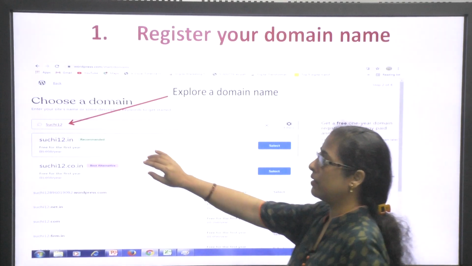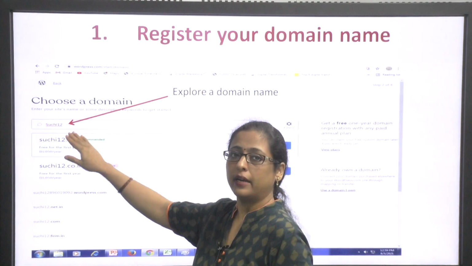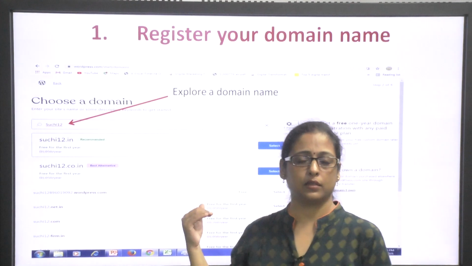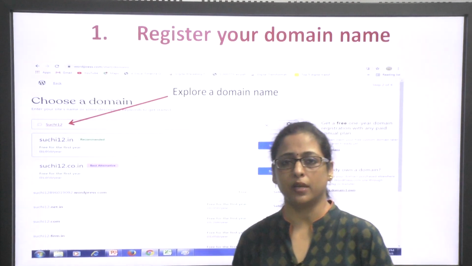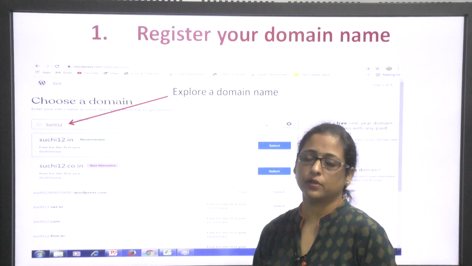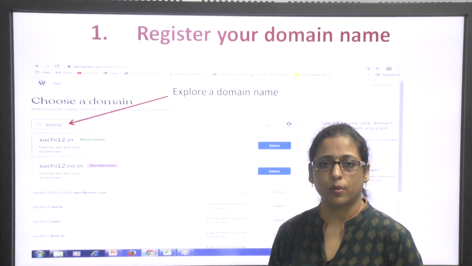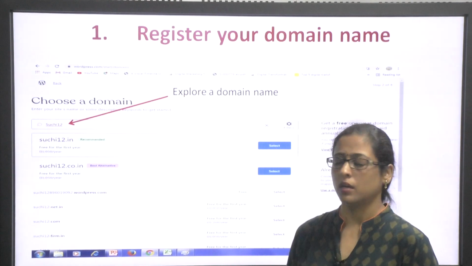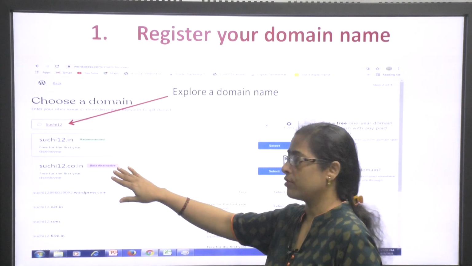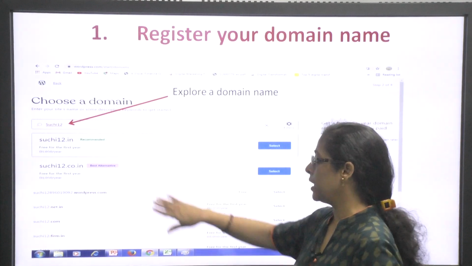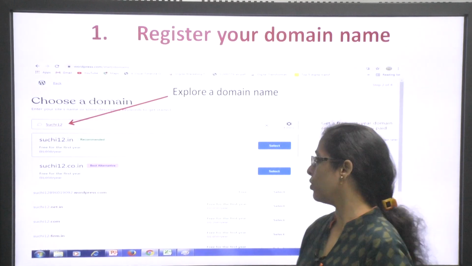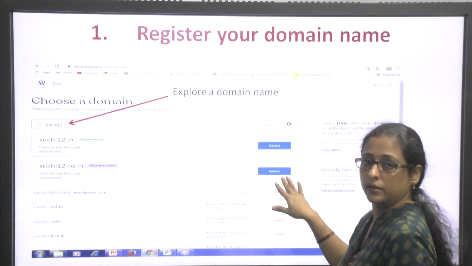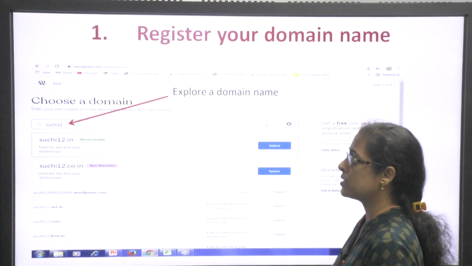If I write any other name, for example Suchita, there may be a possibility that WordPress.com would tell me it is not present, or maybe different formats of it would be available, for example Suchita12, Suchita123 or Suchita.in. If they are available, they would come up somewhat over here. So one can choose from these different versions that have come up.